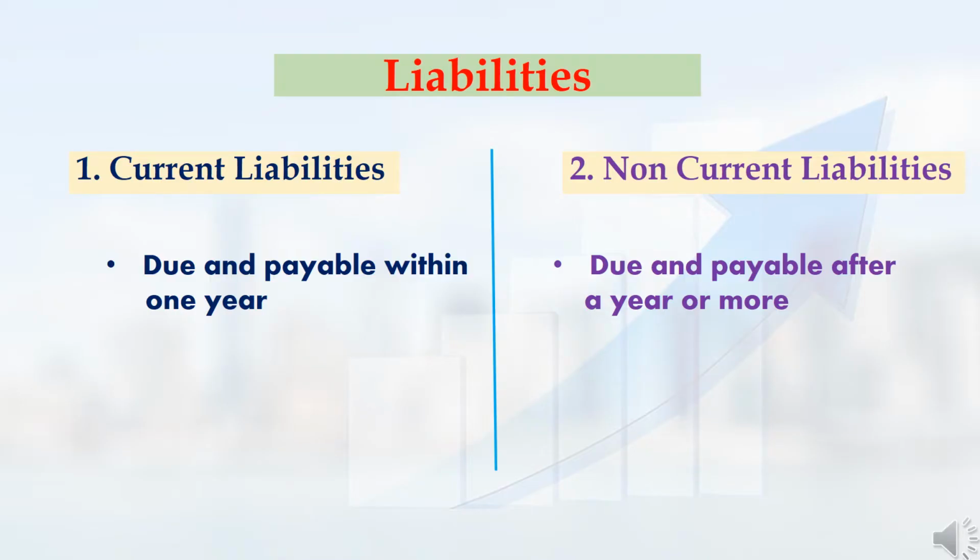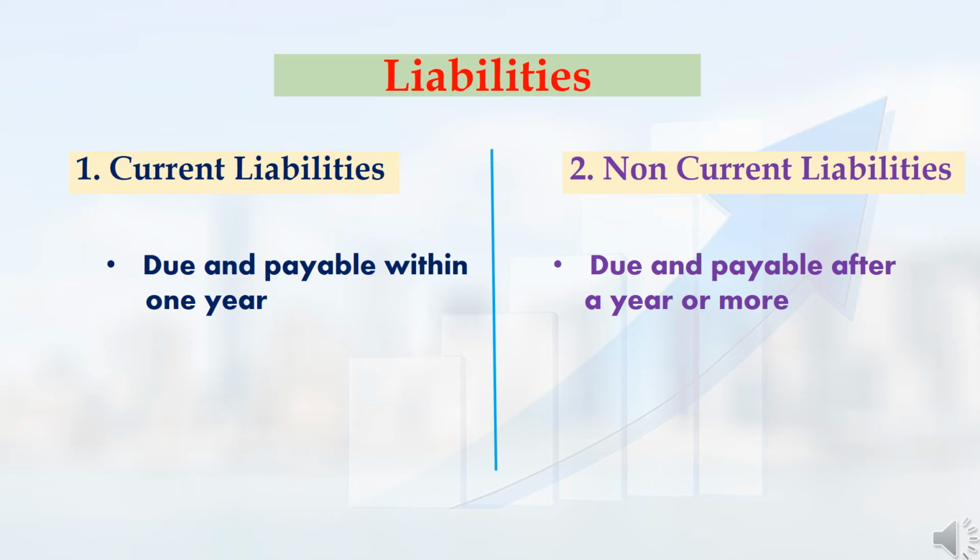In the accounting equation, liabilities are split into two types. First is current liabilities, second is non-current liabilities. In any company, the liabilities they have to repay in the current financial year will come under current liabilities. And the liabilities they have to repay from the next financial year will come under non-current liabilities.